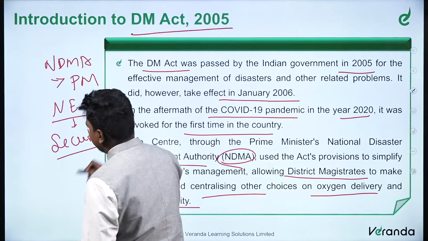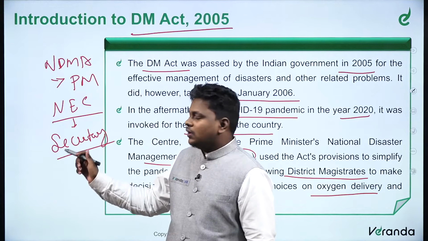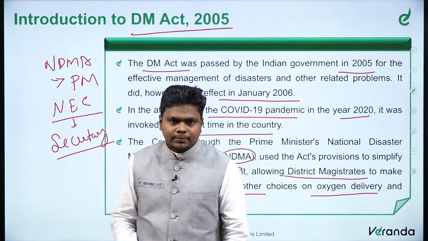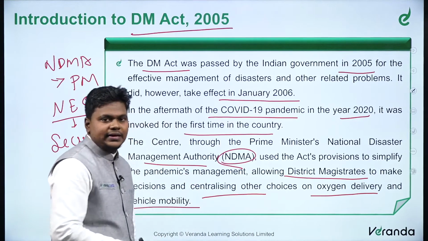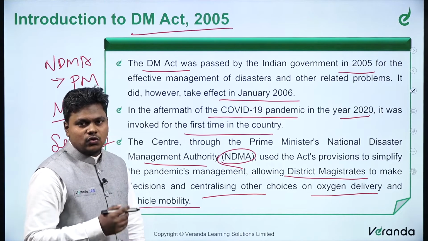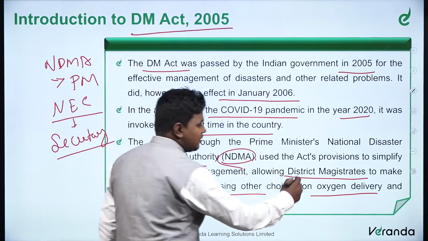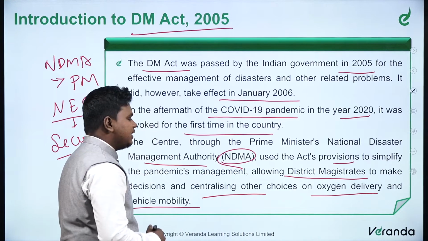So, secretary level bureaucrats will be the executive committee of this NDMA. Further, this NDMA, in the aftermath of COVID-19, used the act's provisions to simplify the pandemic's management.